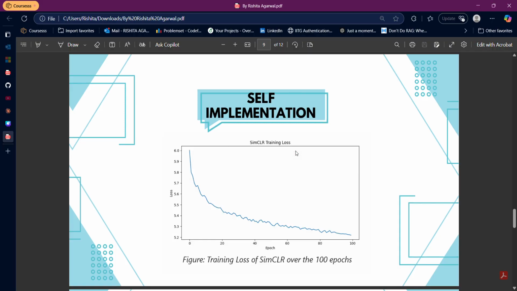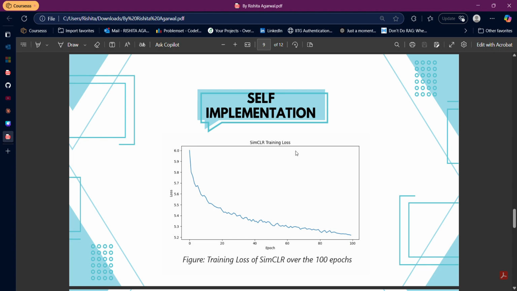Now I have performed some experimentations and implementations of my own, where I first trained the SimCLR model. I used a ResNet 18 encoder, as well as a simple MLP layer for the projection head. Since I was constrained with time and resources, as training on a large amount of data was taking almost hours, I took the CIFAR 10 dataset and only a sample of it. So I took a sample of 10,000 images to train my model with 100 epochs.